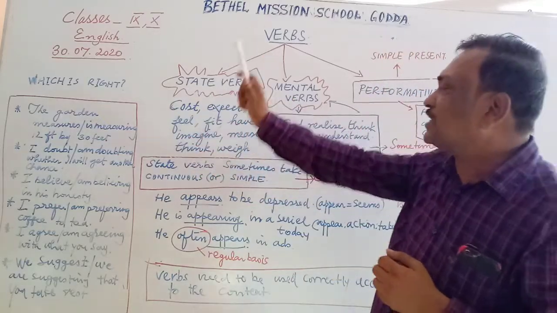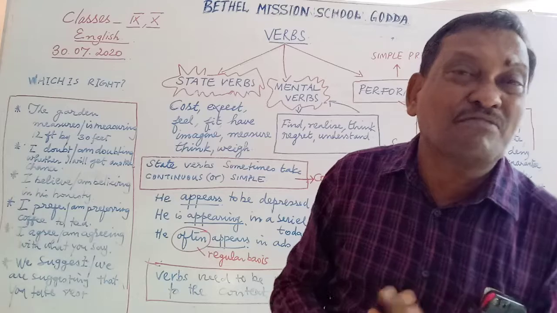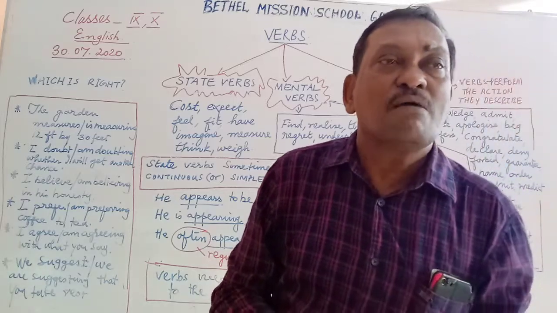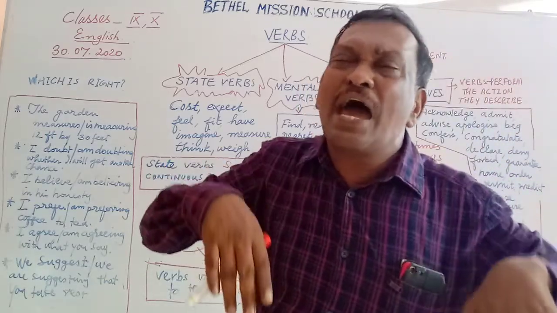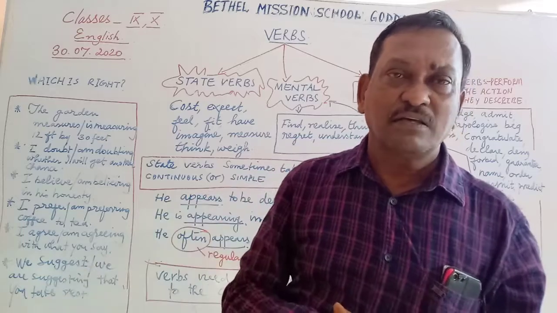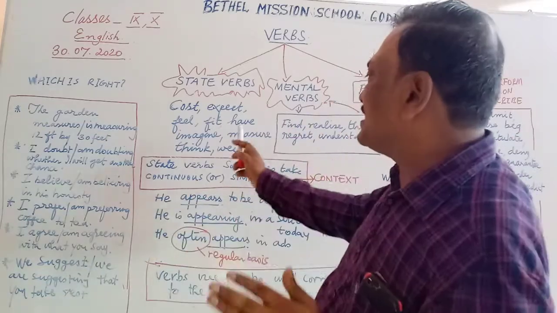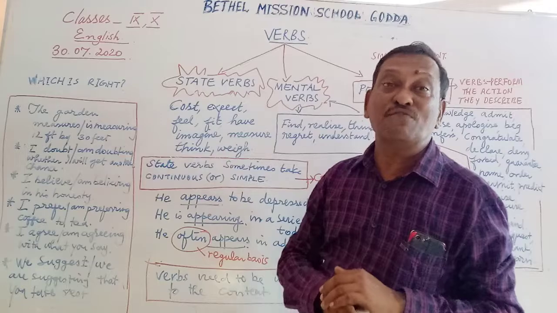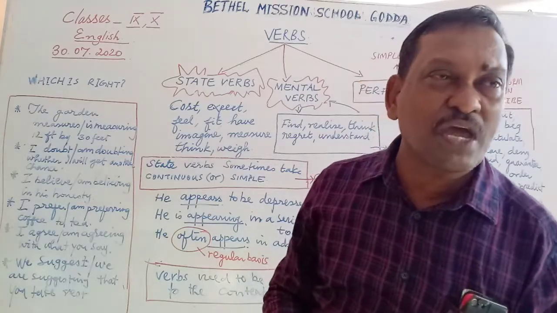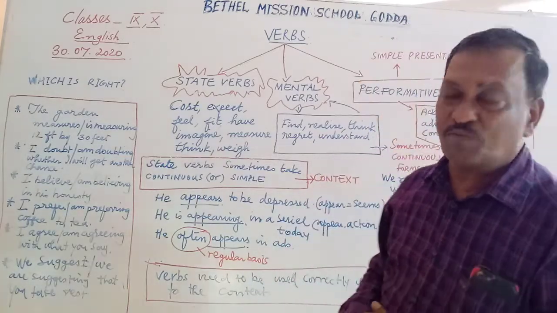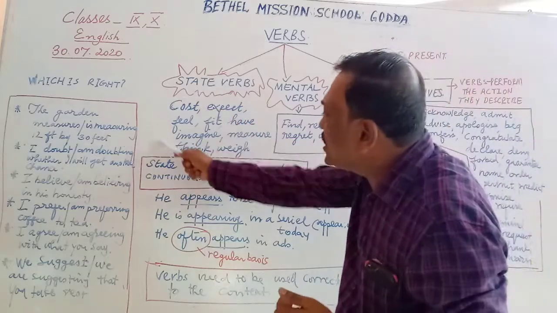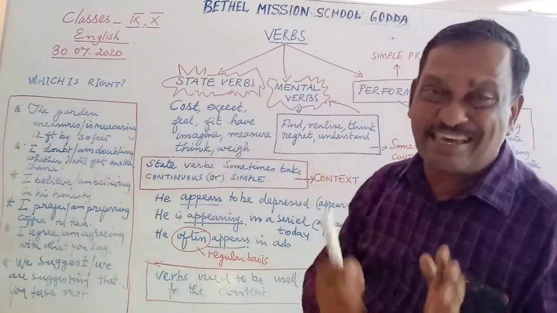Cost, expect, feel. I feel hungry. This is correct English. But when you say, I am feeling hungry, it is not considered to be perfect English. I feel very hungry today is a better expression. But you can use them in continuous tenses sometimes.